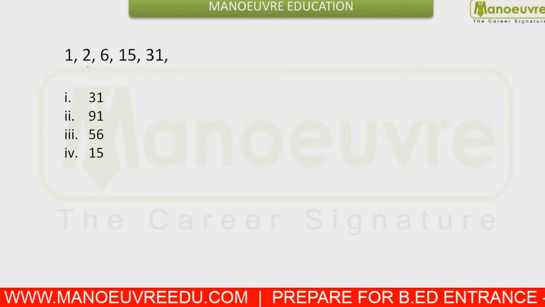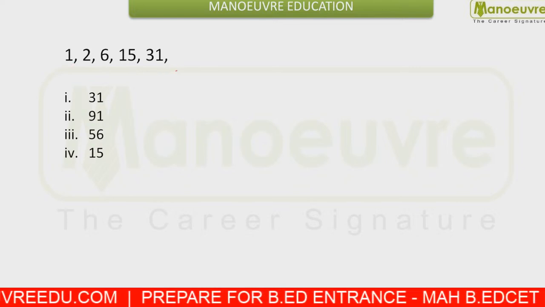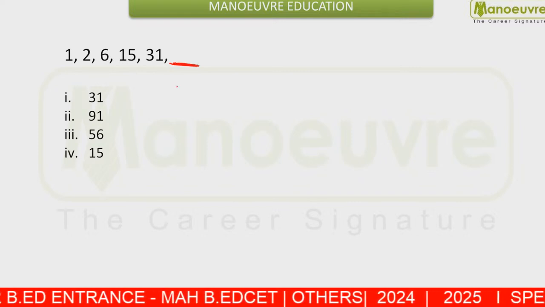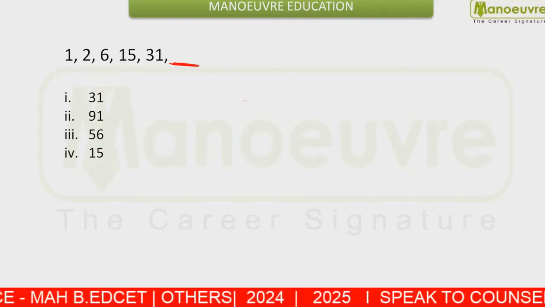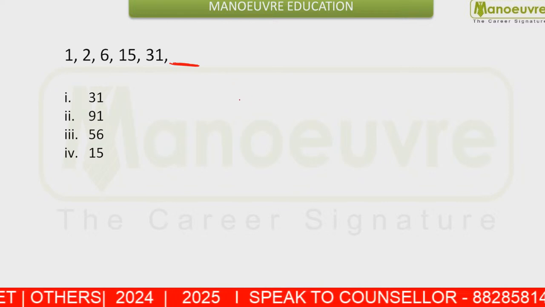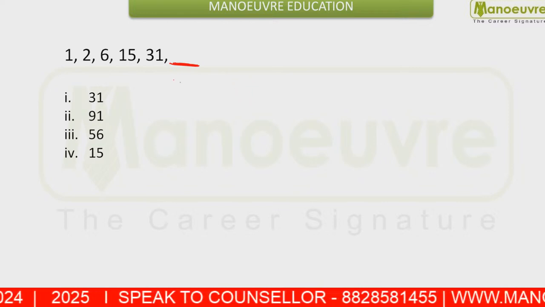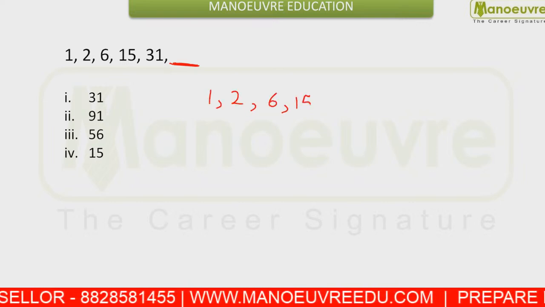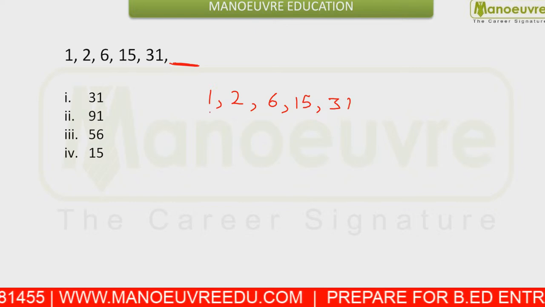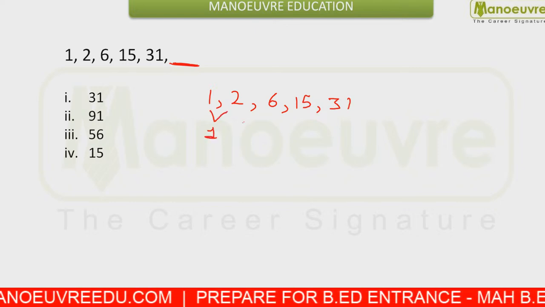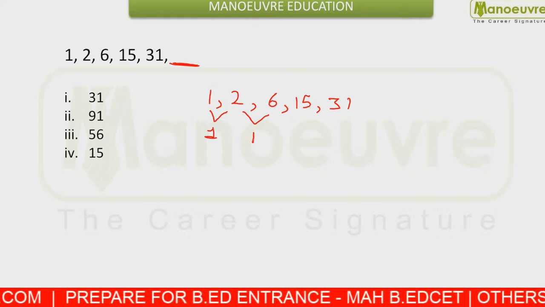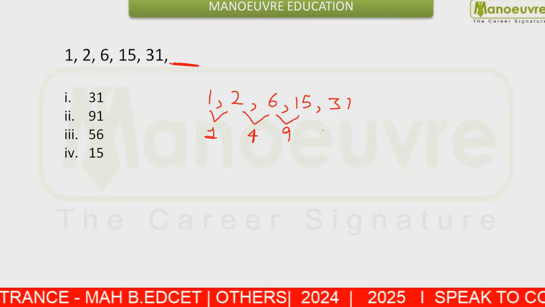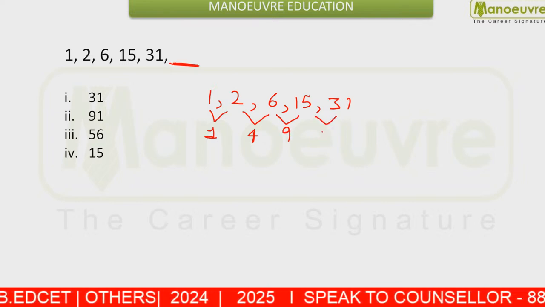Next you are given, you need to find what is going to be your next term. So we can see what is given here. We can check from the number series. This is the question. You need to check the difference here. If you check the difference between 1, 2, 6, 15 and 31. What is the difference between 1 and 2? This is a difference of 1. What is the difference between 2 and 6? This is a difference of 4. What is the difference between 6 and 15? This is a difference of 9. The difference between 15 and 31 is 16.